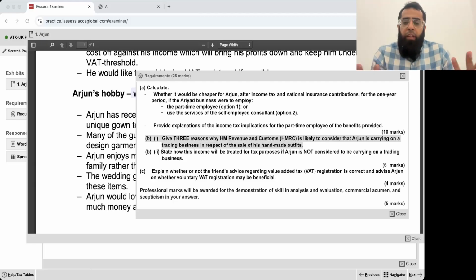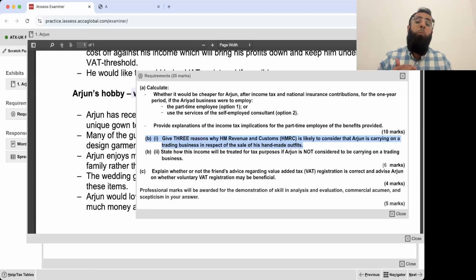For example, I am a normal person and I sell a house. It's my own house, I sell it. Will it be a trade? No, because I don't do it regularly. It's not my trading activity. I don't do it as a business activity. It was a one-off thing. But if I buy 10 houses in a month and then sell them, maybe the tax department will say, wait a minute, it's not a one-off transaction. Now it has become a trade. So, three reasons why HMRC is likely to consider that Arjun is carrying on a trading business in respect of the sale of his handmade outfits.